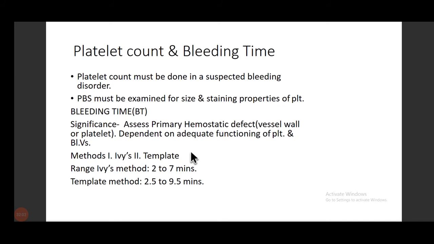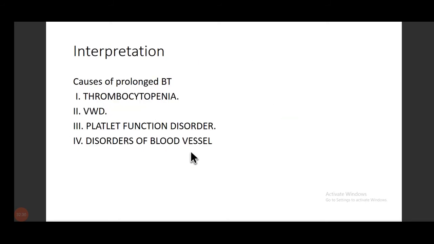Now, coming to the bleeding time, the significance is that it assesses the primary hemostatic defect, that is, the blood vessels and the platelets, depending on adequate functioning of the platelets and the blood vessels. There are two methods, Ivy's and template. Accordingly, they have the range. In Ivy's method, it is 2 to 7 minutes, and in template method, it is 2.5 to 9.5 minutes.